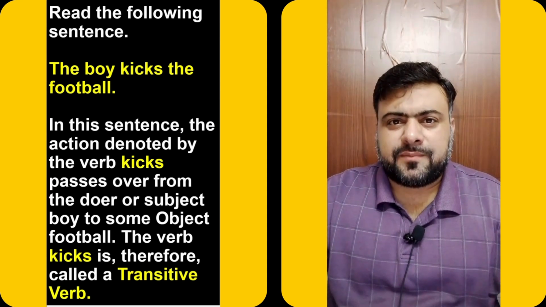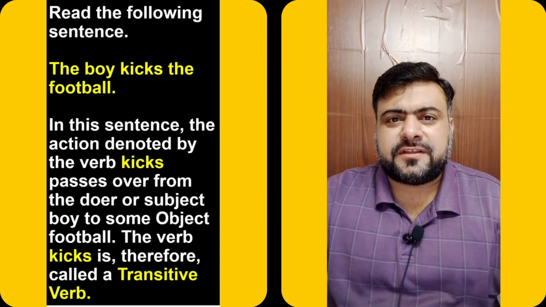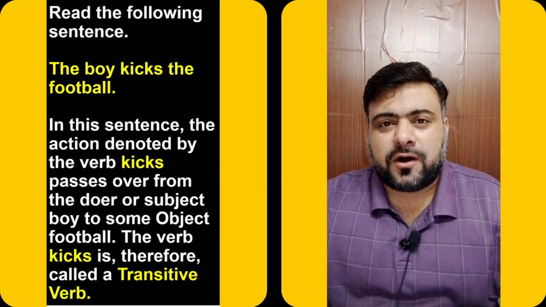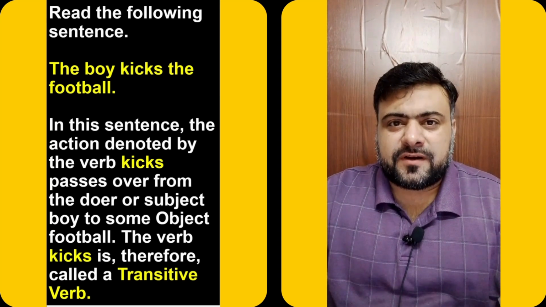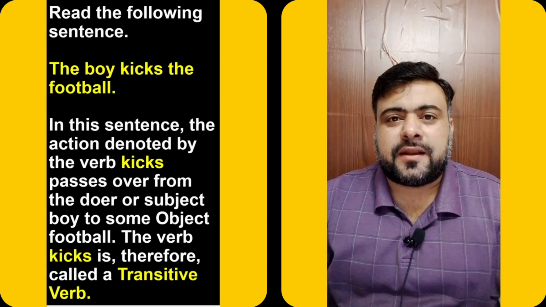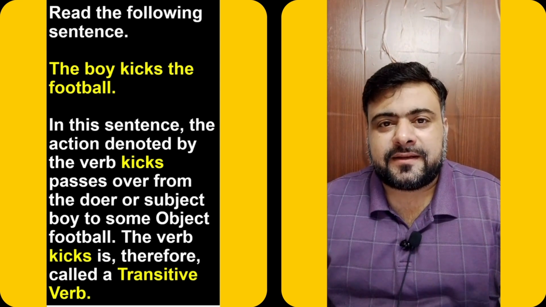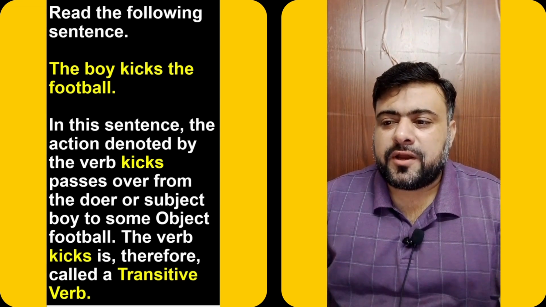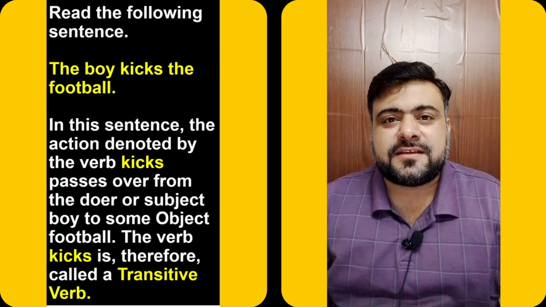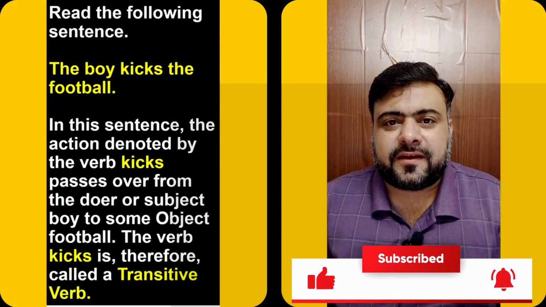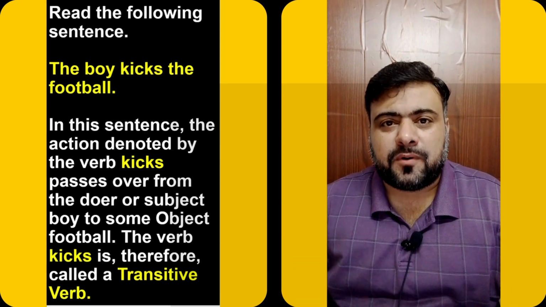A transitive verb is that verb which passes the action that it represents, that action from the subject to the object. A transitive verb passes its action from the subject to another word or another entity that is called the object. For example, in this sentence, the boy kicks the football. Kicks is the verb, and this verb passes the action of kicking from the boy to the football.